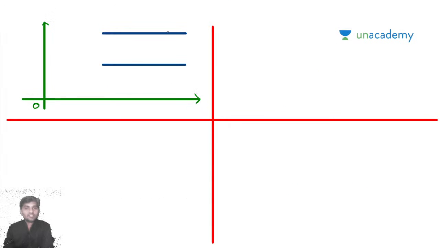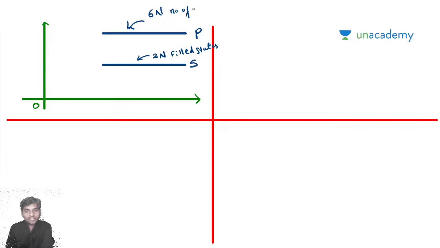So this is the energy level of p orbital, and this is the energy level of s orbital, which has 2n number of filled states. In the case of p, 6n number of states are there, out of which only 2n states are filled. Yes or no? So this n indicates the number of atoms.